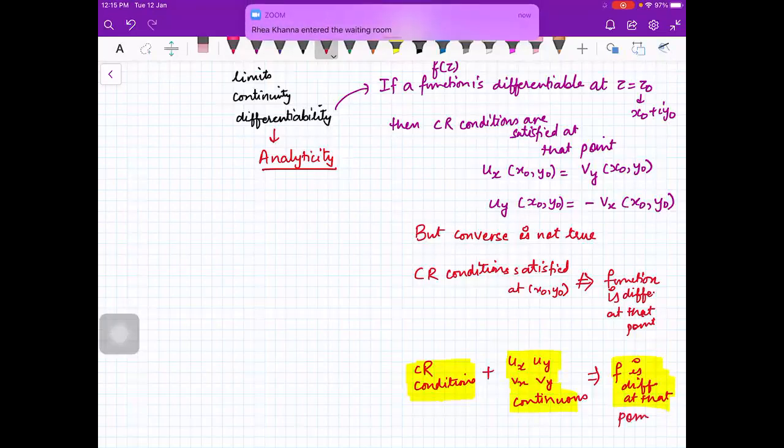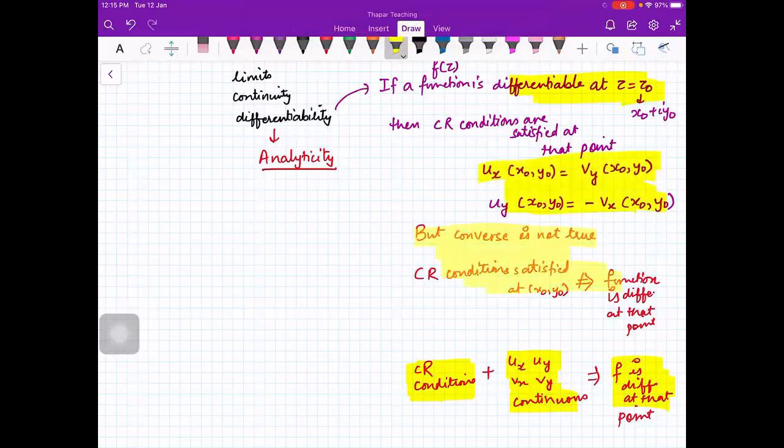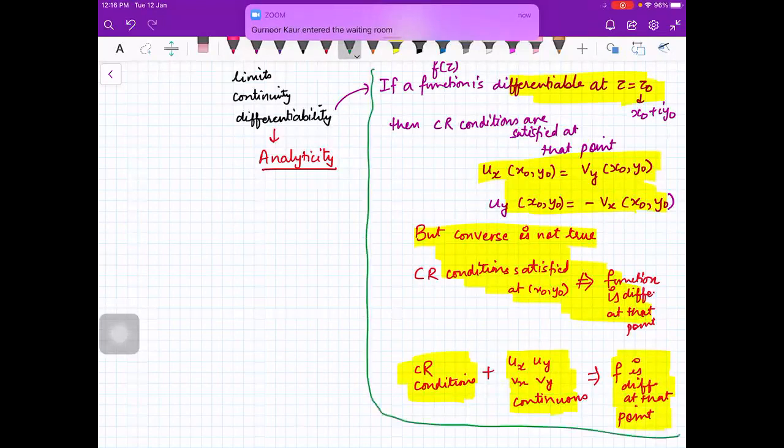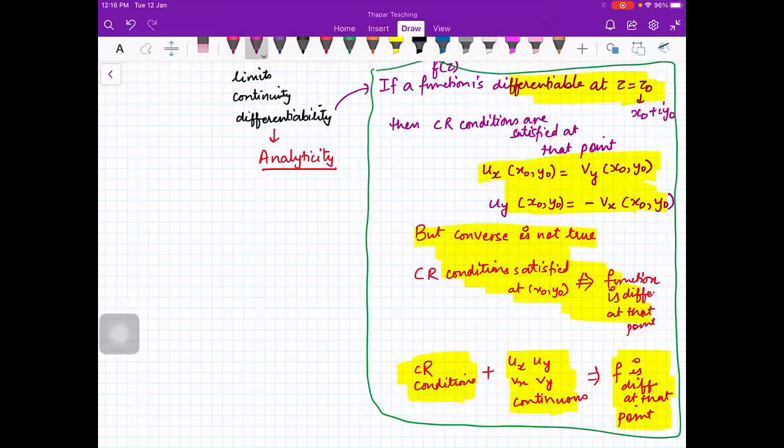Is that okay? So this theory is clear to everybody: differentiability at a point z naught implies that CR conditions will be satisfied, but the converse is not true. We have seen the example yesterday. But CR conditions plus the continuity of partial derivatives at a point imply differentiability of the function at that point. Is this clear to everybody? Anybody having doubt in this theory? No, ma'am. Okay, so let us come to analyticity.